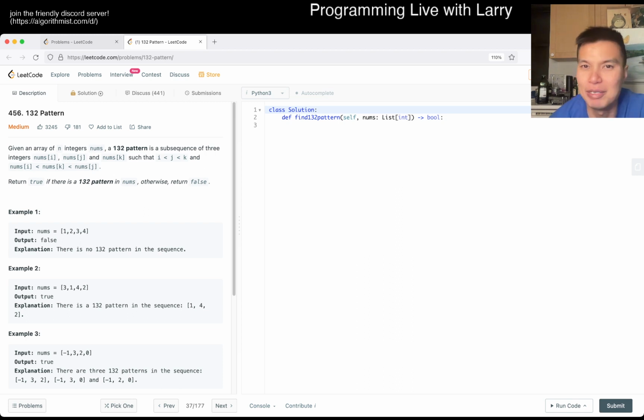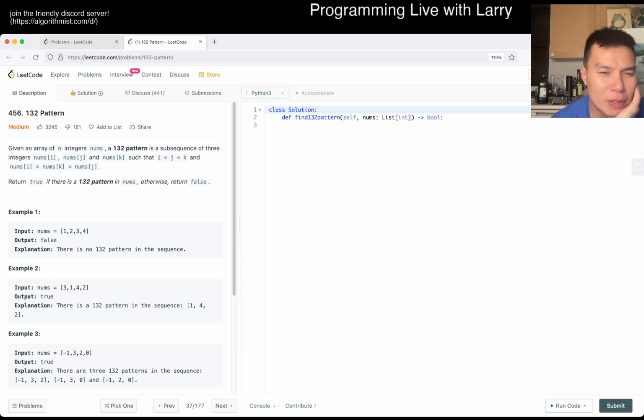All right, let's go on with today's problem. Today's problem is 1-3-2 pattern, such that i, j, k, then sequence one. Okay, so smallest, biggest, and a number. Okay, what does that mean? And we have to only return true or false.